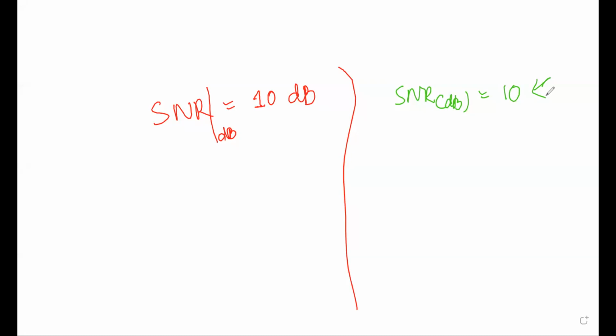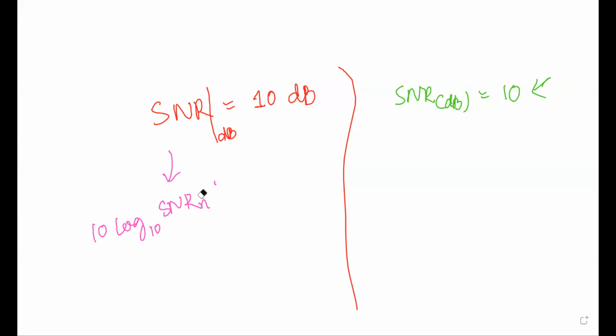How to find out? This is equivalent to 10 log of the SNR in normal scale.